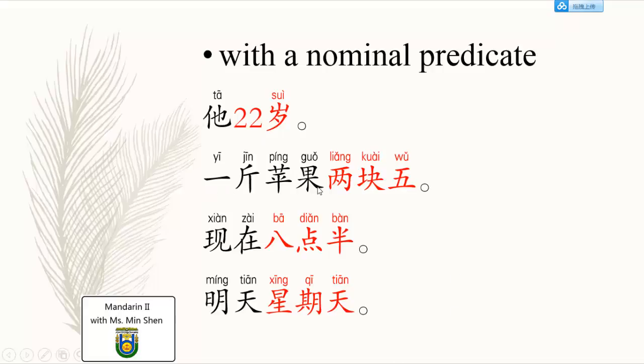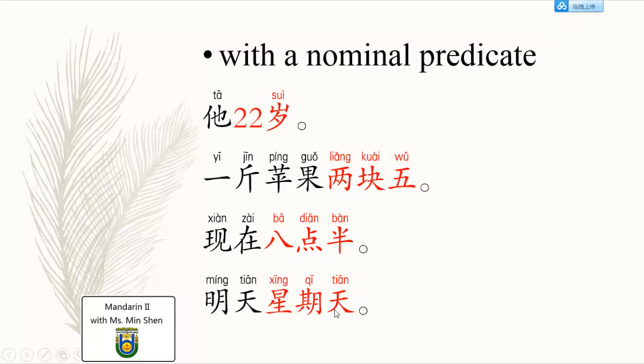Another example, 一斤苹果2块5. 2块5 is a noun, it's a price, but still it's with numbers, $2.50. So directly, 1斤 of apples, $2.50. No need to say 是. 现在8点半, now is 8:30, this is the time, a noun as well with numbers. And same, you don't have to say 现在是8点半, no need, even though when you say 是 it's not really wrong. 明天星期天, Sunday.